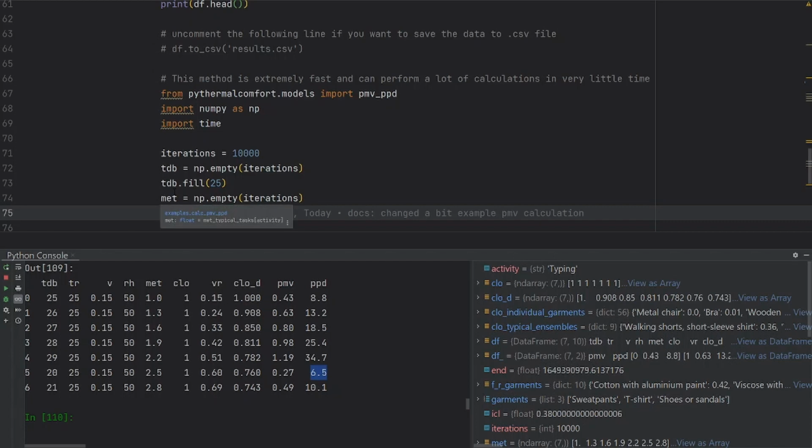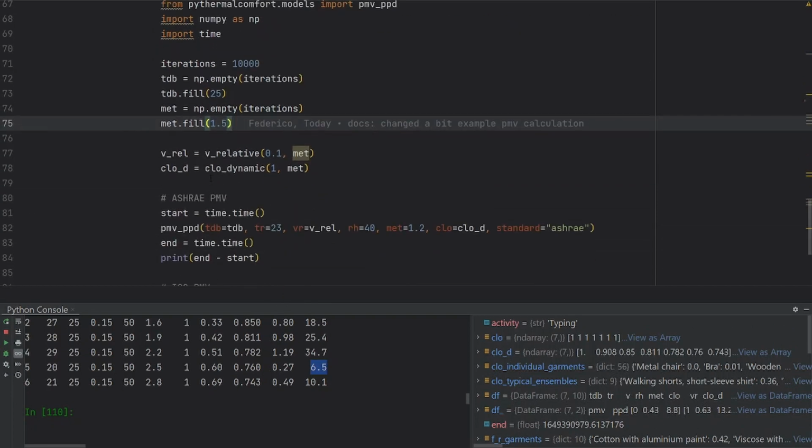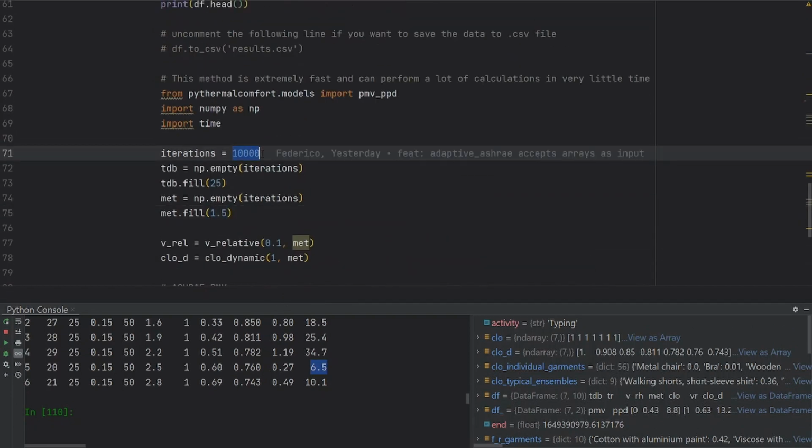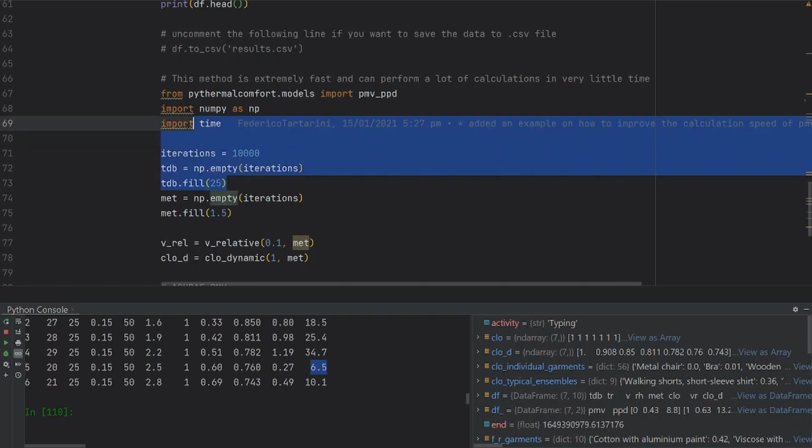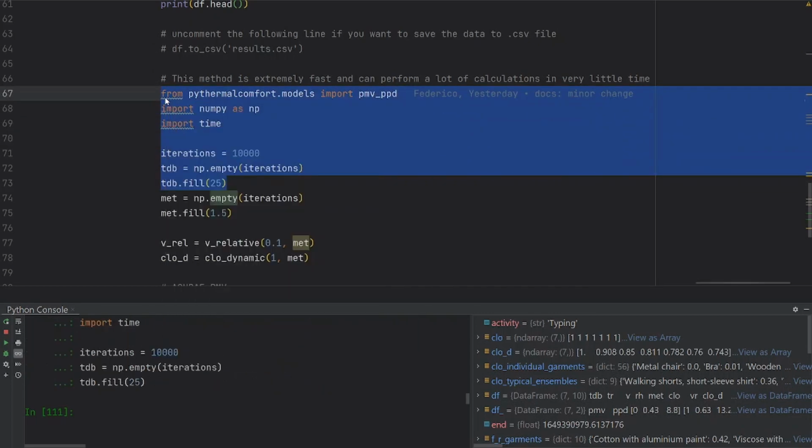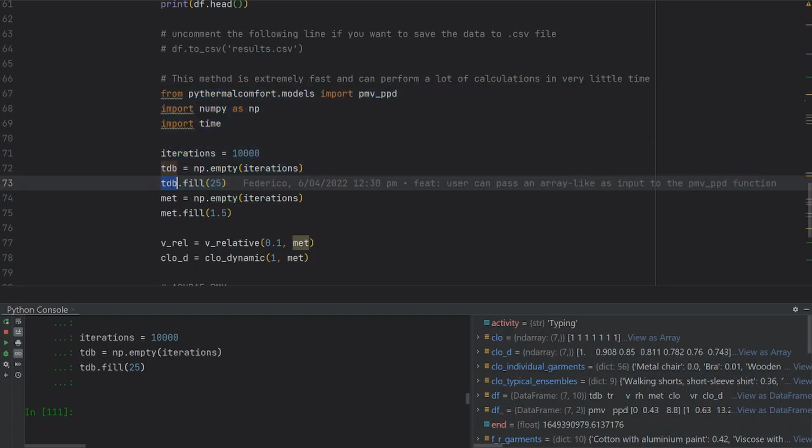So the last thing that I want to show you is the improvement that we have done in the back end, so you can see how fast pythermal comfort is. I'm just generating here an array of 10,000 entries with dry bulb temperature. I'm then assigning a value of 25. It doesn't really matter. I just want to show you the speed of pythermal comfort.